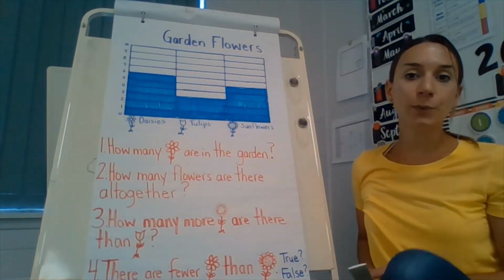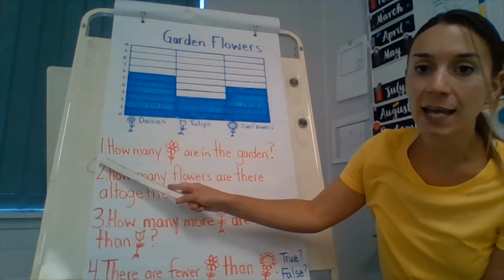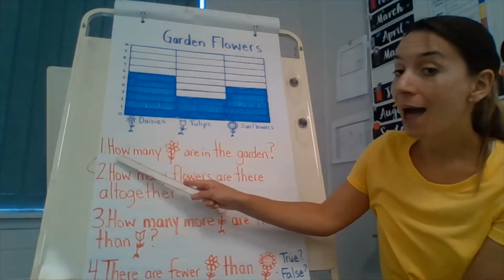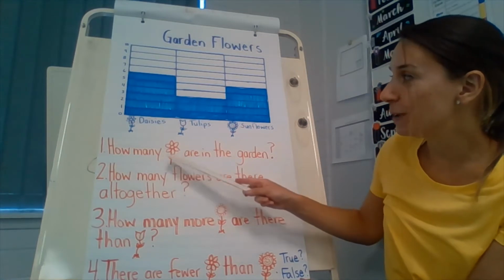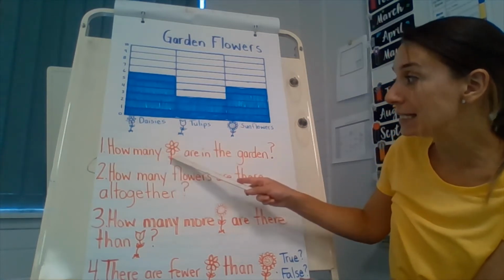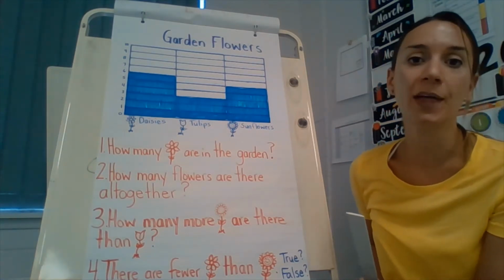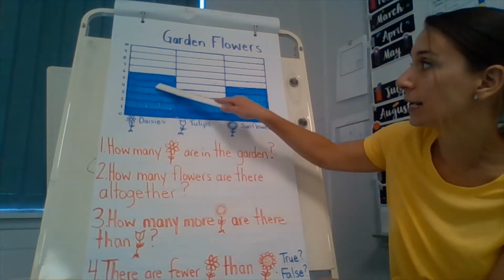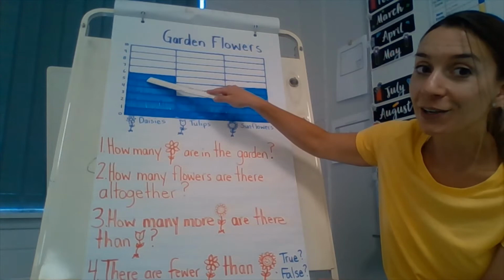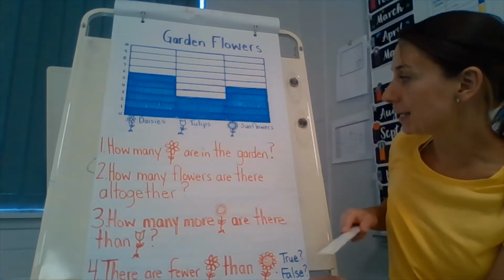So let's do these questions together. Number 1 says, can you read with me? It says, how many, and I just drew a picture, so this is daisies. How many daisies are in the garden? Easy. We just talked about that. How many daisies are in the garden? Can you tell me? Louder. That's right, there are 6.